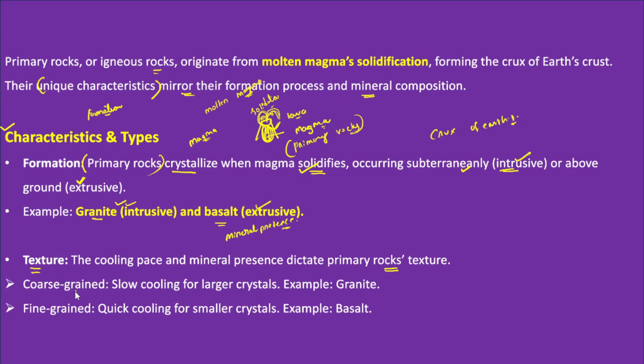For example, coarse grained primary rocks cool at a very slow pace. If crystals are larger, the cooling takes place at a very slow pace. An example is granite. In the case of fine grained rocks, they cool very quickly because they have smaller crystals. The example is basalt rock.